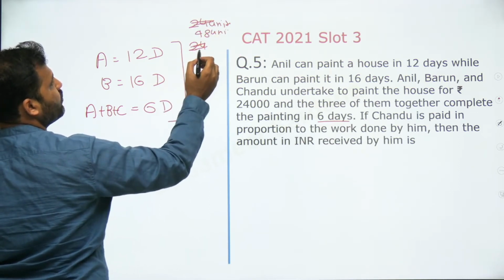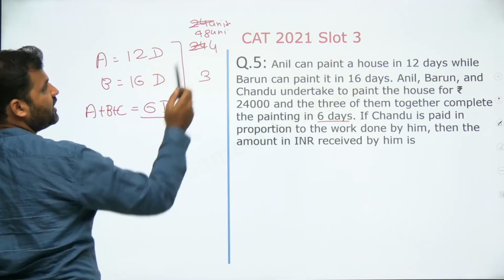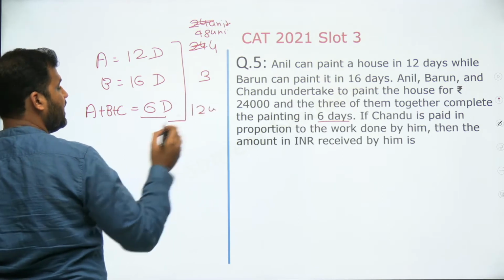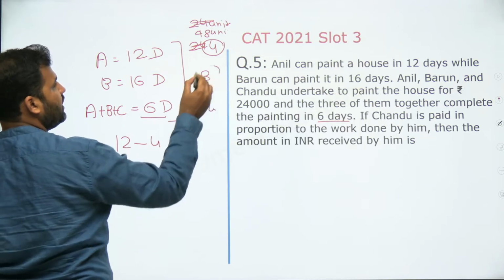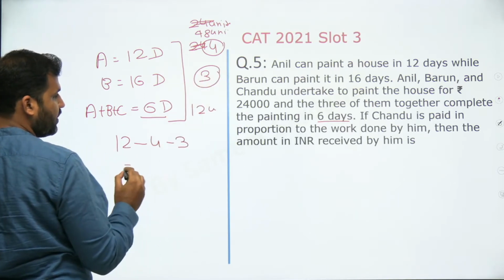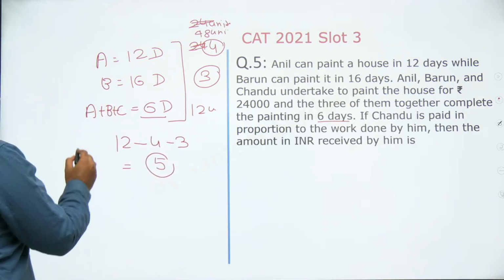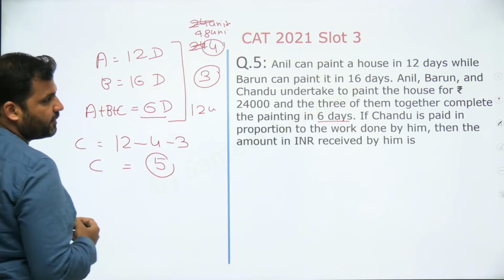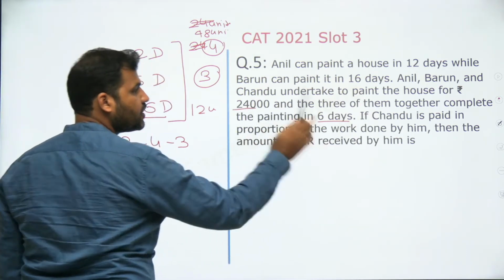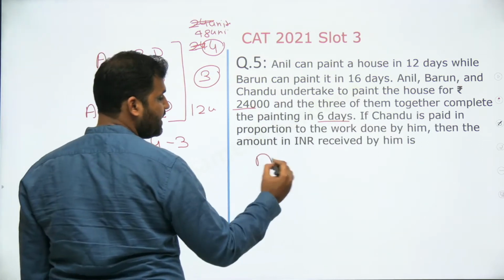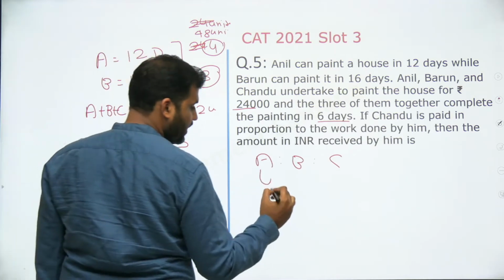So 12 days में तो 1 day में 4 unit काम, 16 days में तो 1 day में 3 unit काम, तीनों मिलके 6 days में तो 1 day में 12 units. So out of 12 units of work, 4 unit are being done by A, 3 unit are being done by B. So the rest, 5 units, will be done by Chandu, C, right? So C is basically doing 5 units per day. It's given that the amount of money that they will be receiving would be in proportion to the work done by them. So A, B and C, the ratio of the work you can see is 4, 3 and 5.